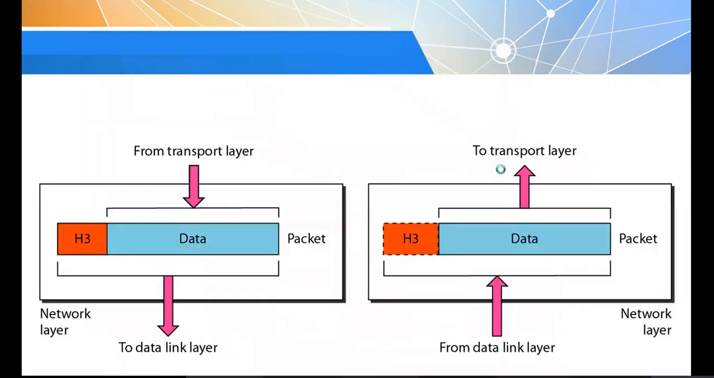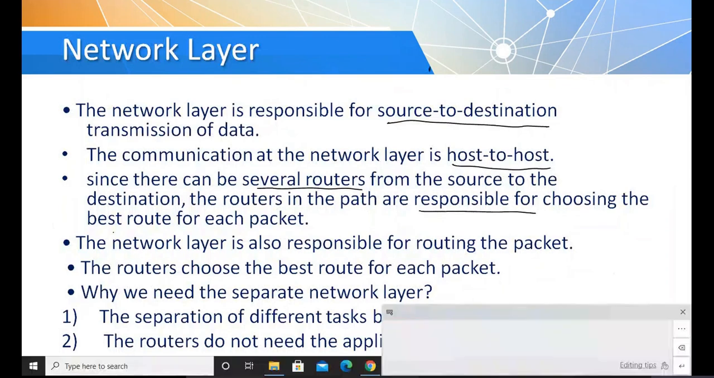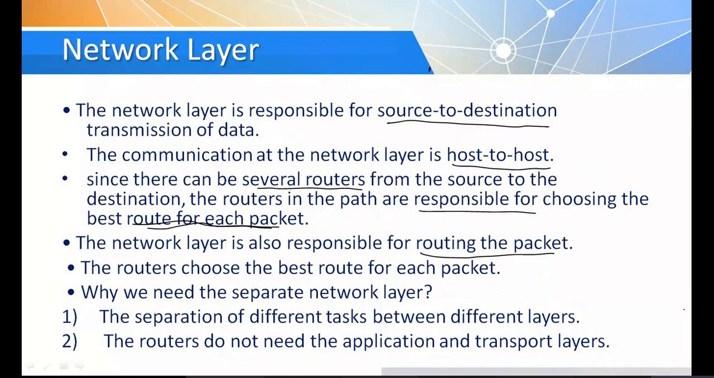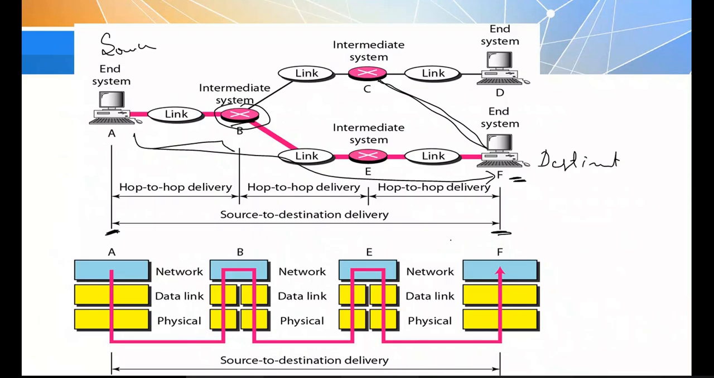Okay, so all the intermediate routers are going to perform the same operation. The routers in the path are responsible for choosing the best route to forward each packet. So the network layer is responsible for routing the packet. Routing the packet means, to transfer it from one node to another node, it requires the network layer.